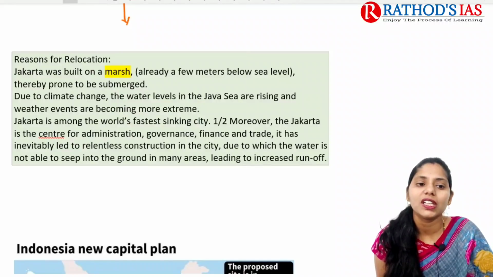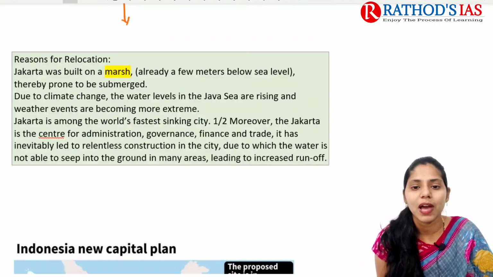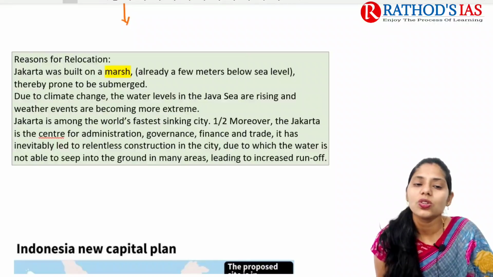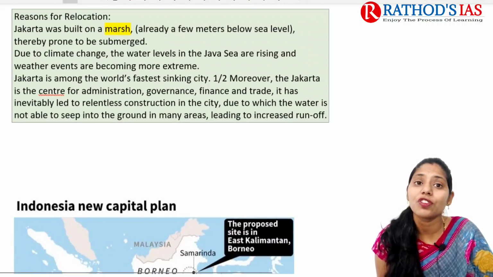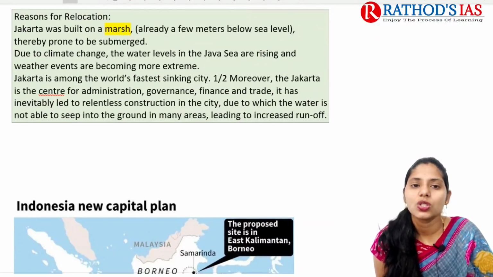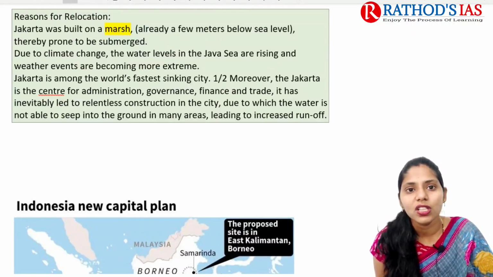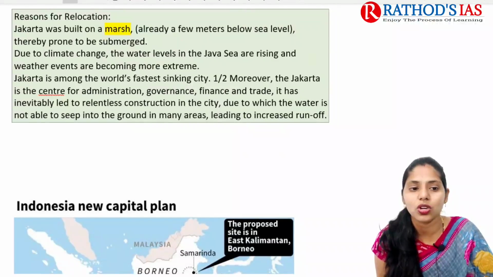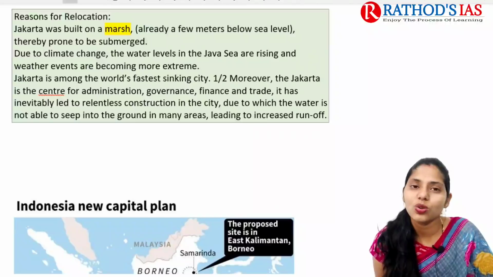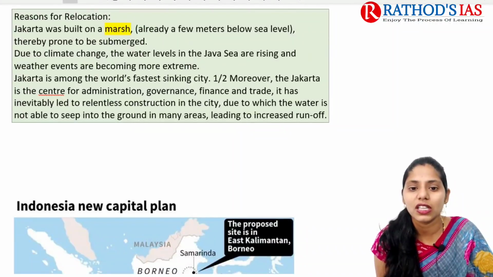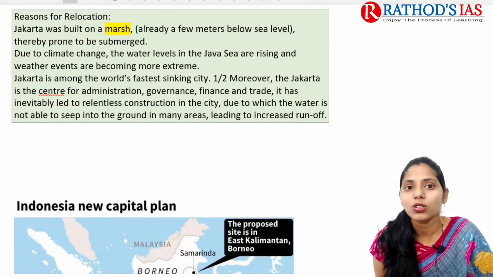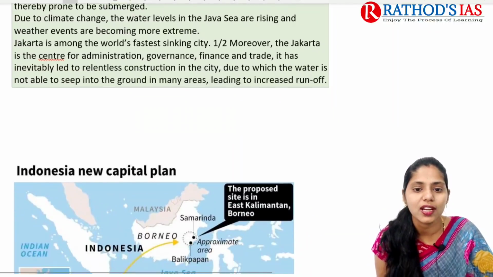So actually you know that Jakarta is mainly built on a marsh island area, so it is prone to being submerged because of increasing sea level rise. Due to this climate change, the water levels in the Java Sea are rising, and weather events are also becoming more extreme. And you know that Jakarta is one of the fastest sinking cities. Because of this, they want to shift the capital city from here to the Borneo Islands.